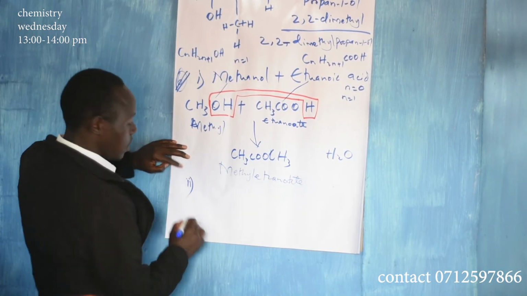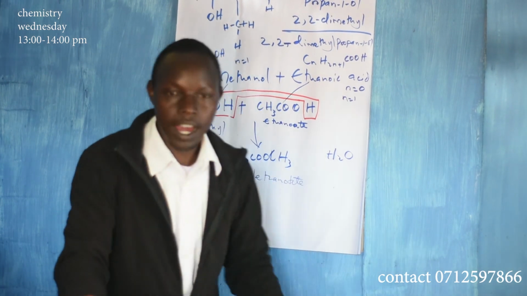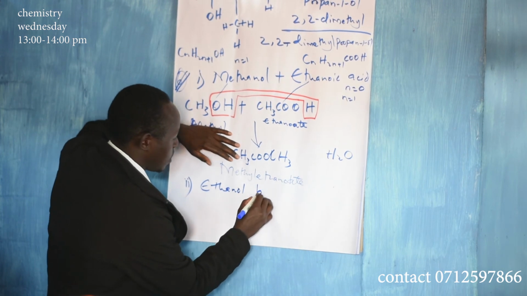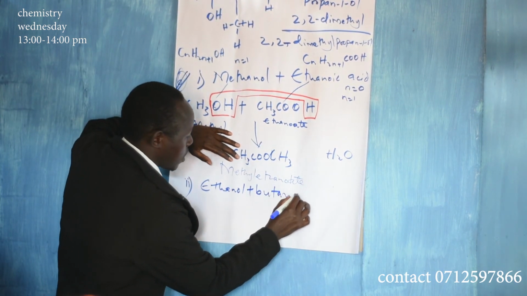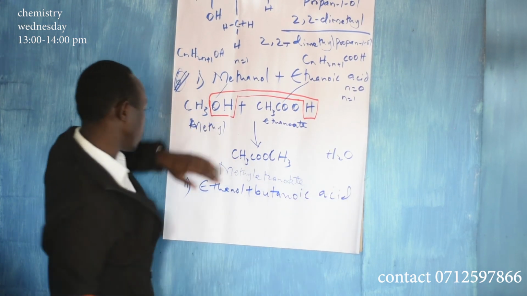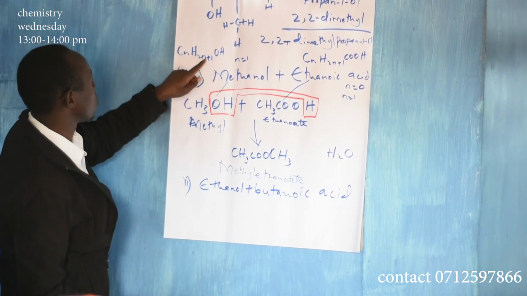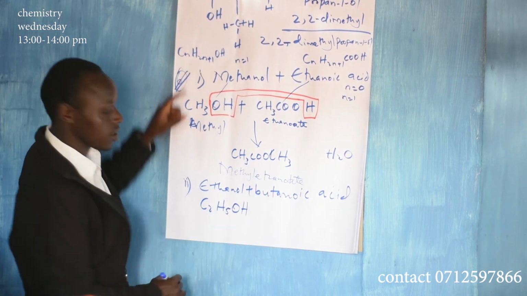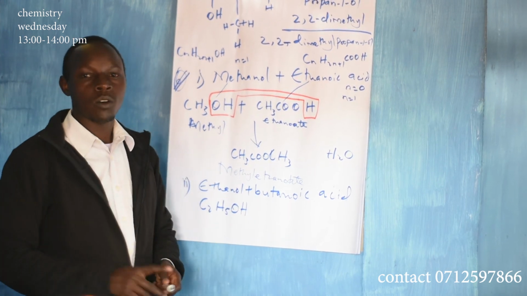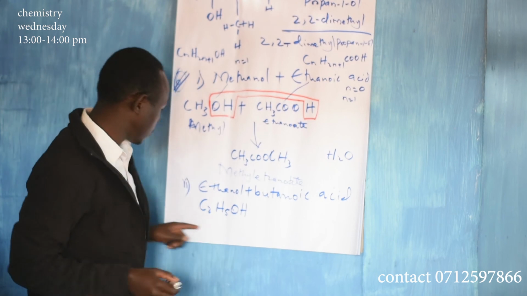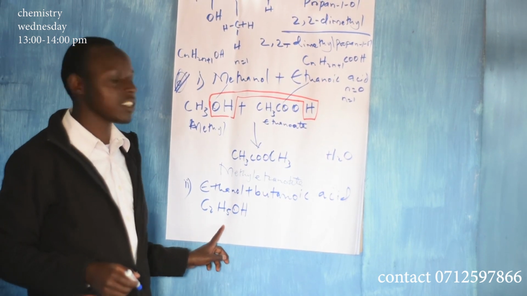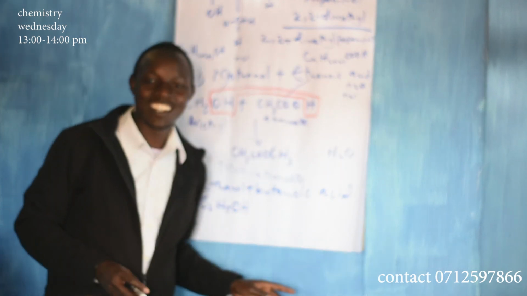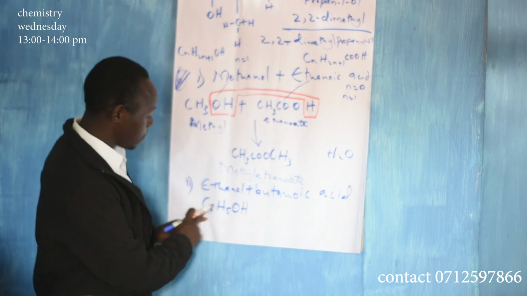Roman 2 is a reaction between ethanol and butanoic acid. Ethanol is where N is equal to 2, and we want this, so it is C2H5OH. Ethanol is alcohol, the drink. If you pour out some alcohol and look carefully, you will see this formula, C2H5OH. You can try that.